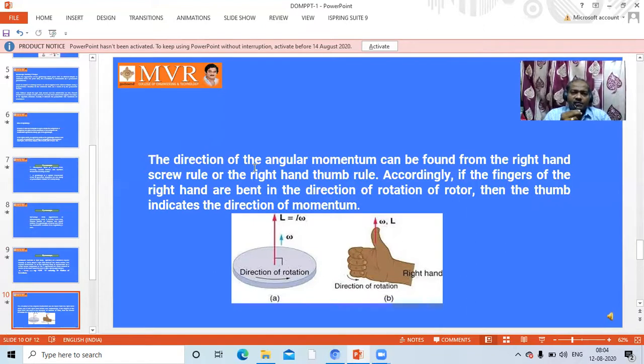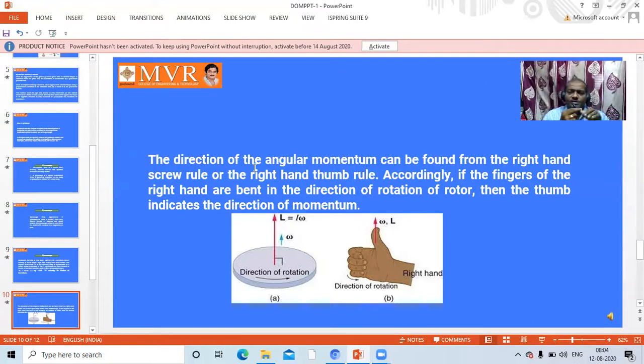The direction of the angular momentum can be found from the right hand screw rule or the right hand thumb rule. Accordingly, if the fingers of the right hand are bent in the direction of rotation of the rotor, then the thumb indicates the direction of momentum.